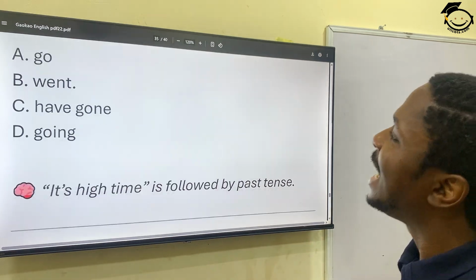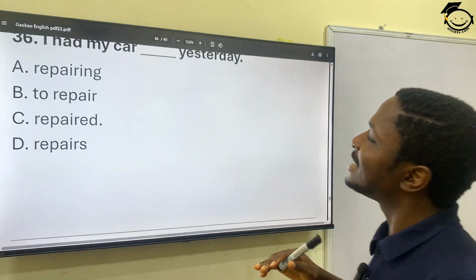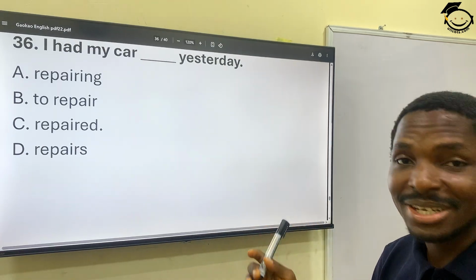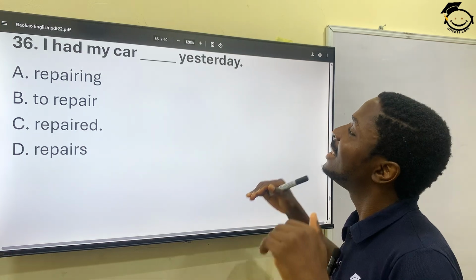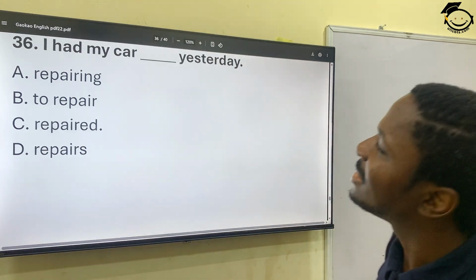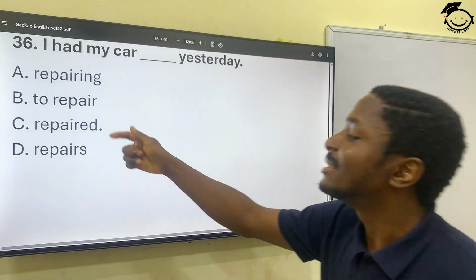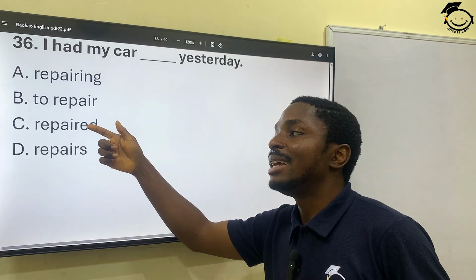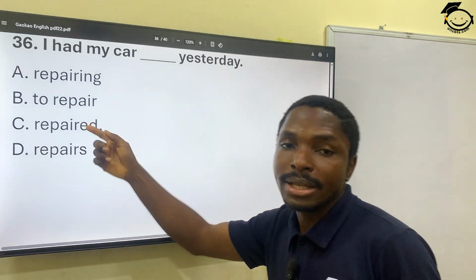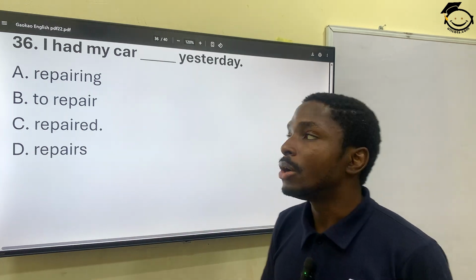Good. And 36. I had my car dashed yesterday. Repairing, to repair, repaired. Yesterday, past. Right? So I had my car. Gives us like the action that happened yesterday. Repaired yesterday. So repaired is the correct option.